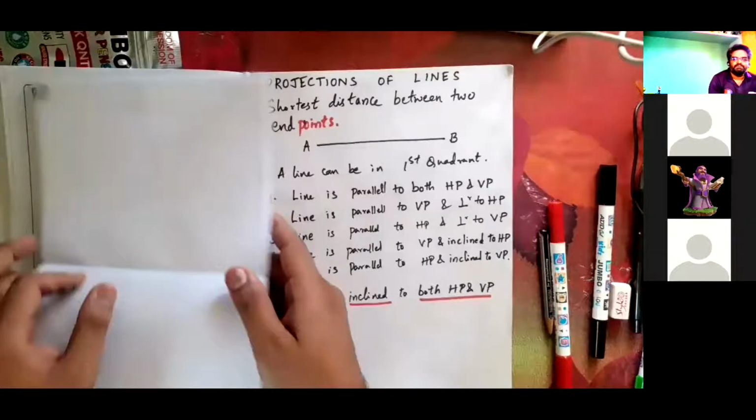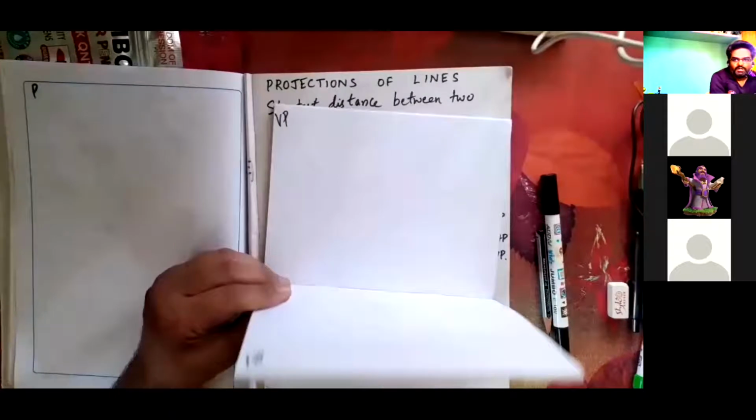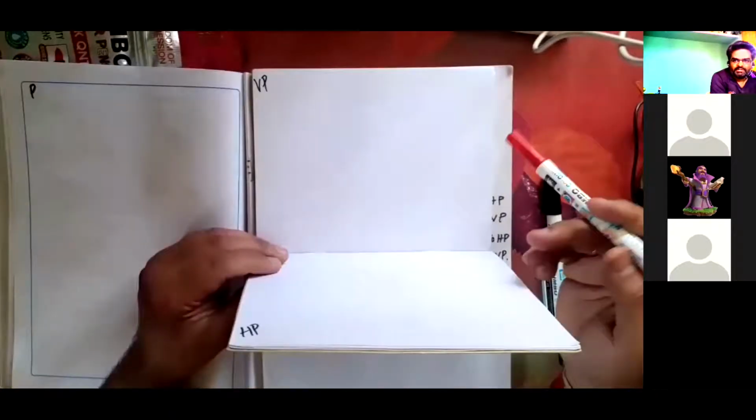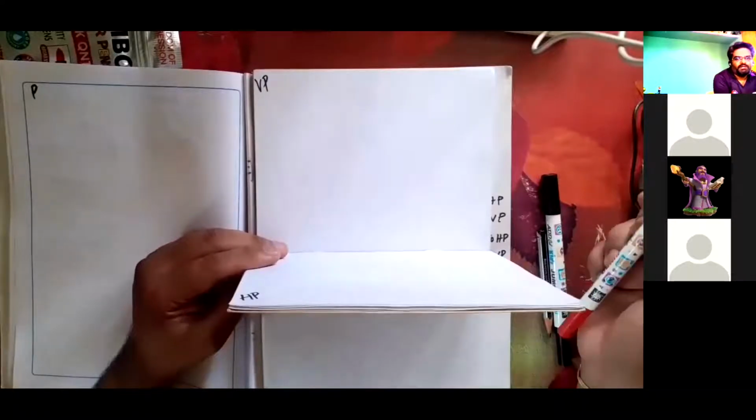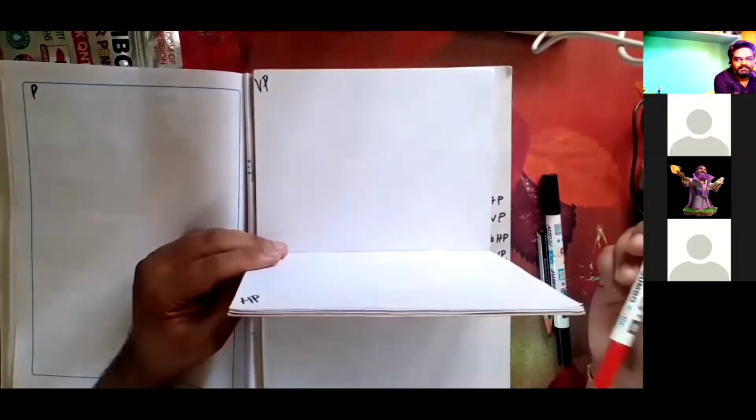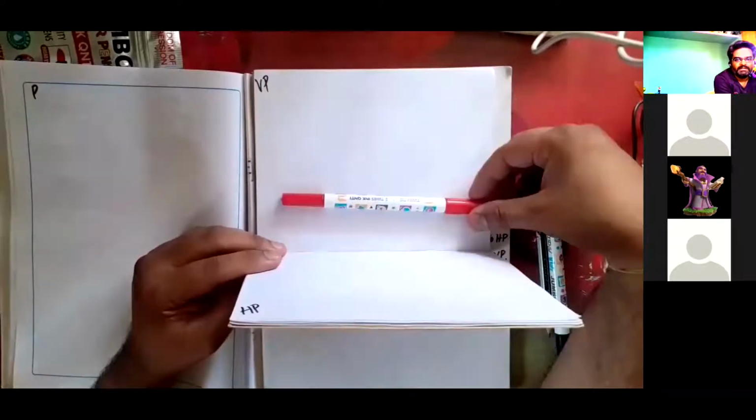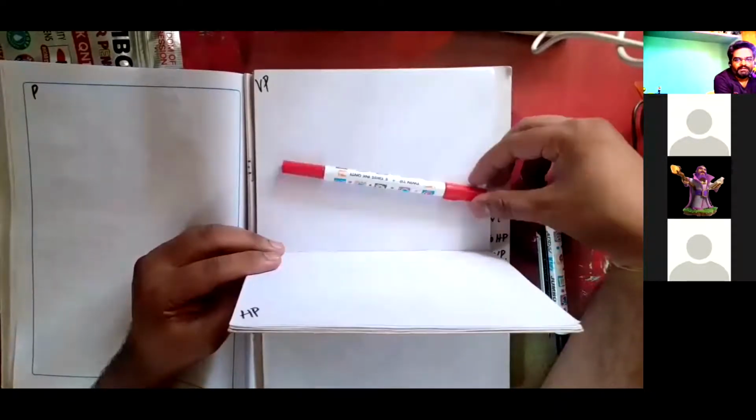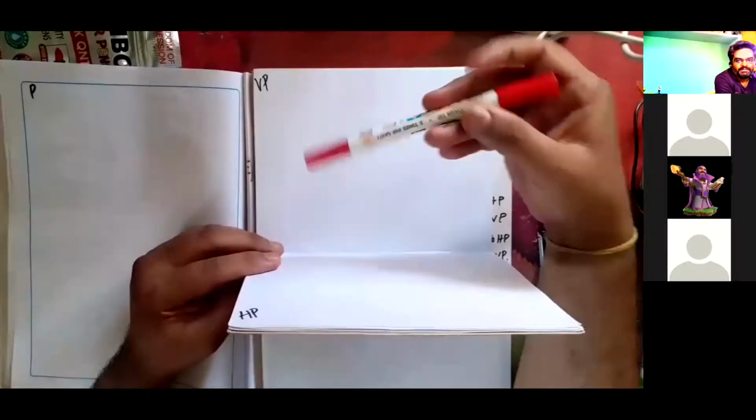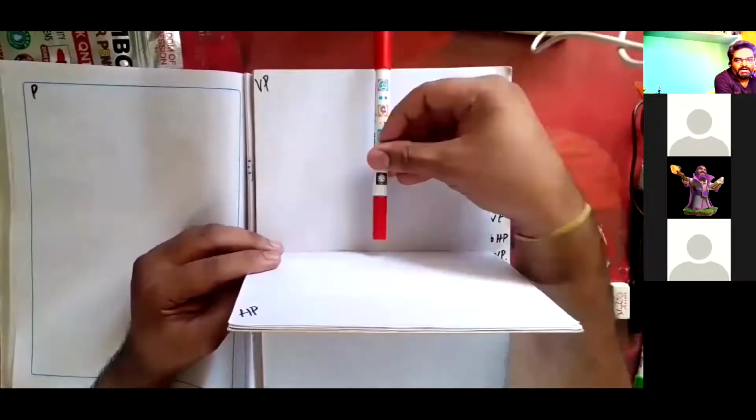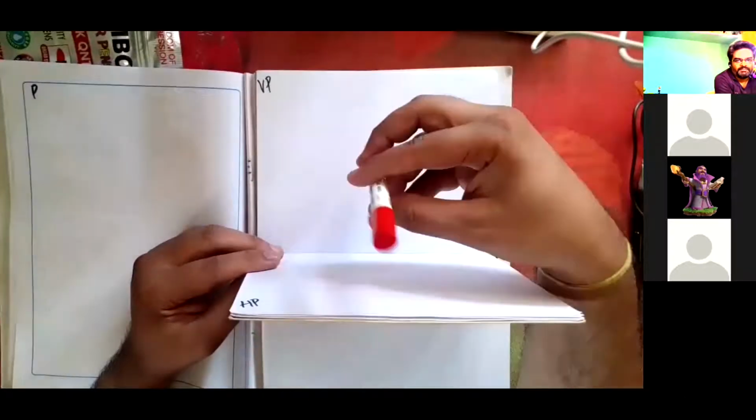See, this is VP HP. Are you able to understand this book concept? You keep a book, any book, in front of you, and keep a pen. What I'm doing here is: in the first condition, it is parallel to VP and parallel to HP. Next condition, it is parallel to VP and perpendicular to the horizontal plane. Again, next, parallel to HP and perpendicular to the vertical plane.